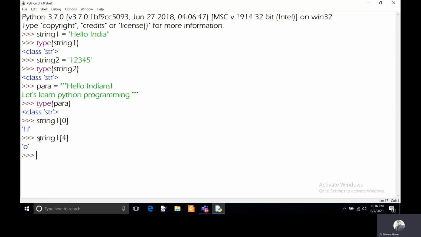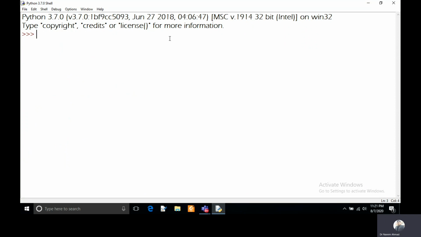So likewise you can access the elements of the string. And now we will move to the next sequence, which is list. Let's discuss list. If you want to create a list, the syntax of creating a list is very simple. You write the name of the list, and then the assignment operator. After the assignment operator, you write the list of your data values separated by commas, enclosed in square brackets. So here I'm writing fruits. It is a variable name or list name. I'm putting the assignment operator. After this assignment operator, I'm putting a square bracket.